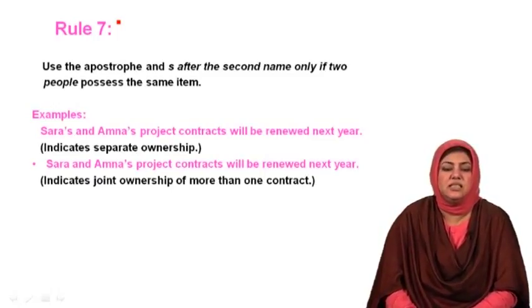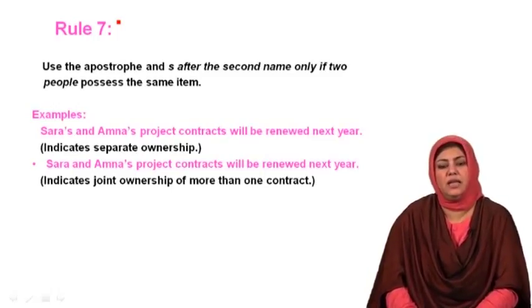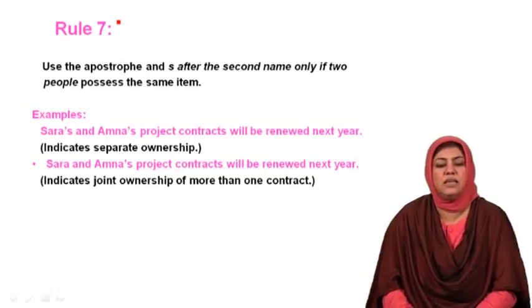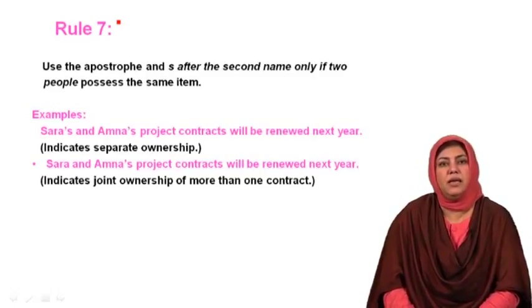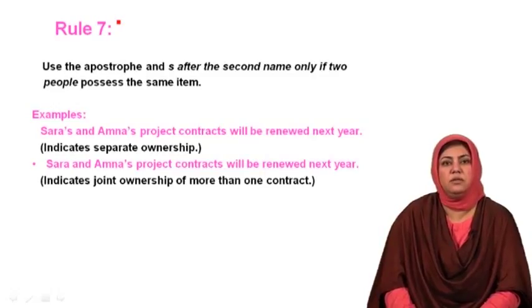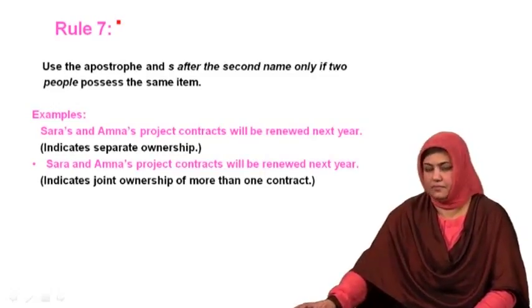So you can see, just by adding or removing apostrophe with one of the names or nouns in the case of showing possession of the same item makes a difference in the meaning of the sentence.